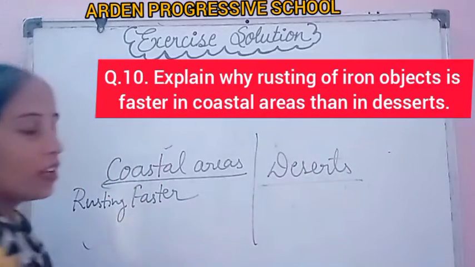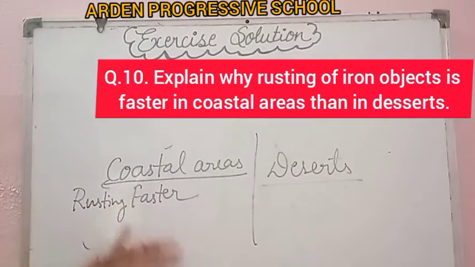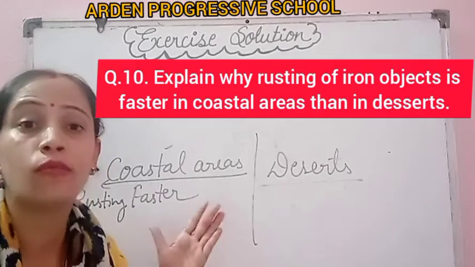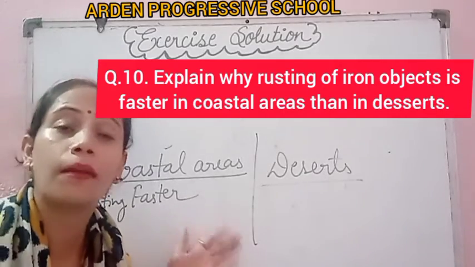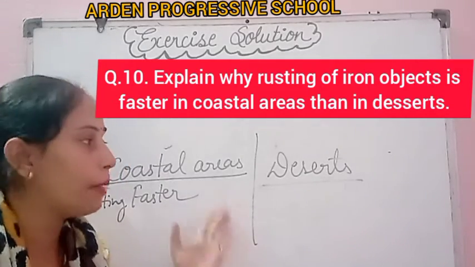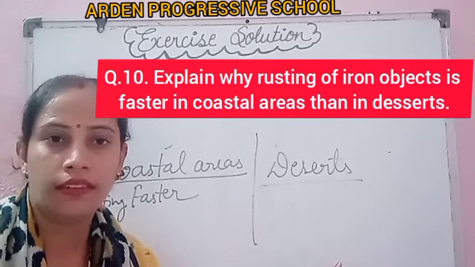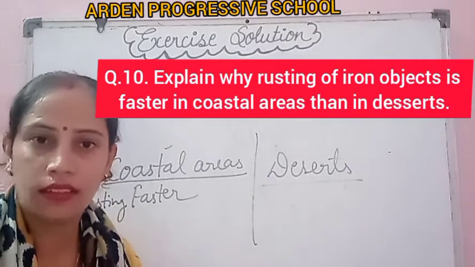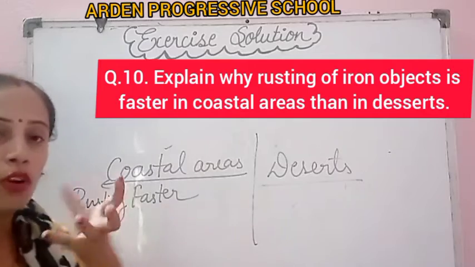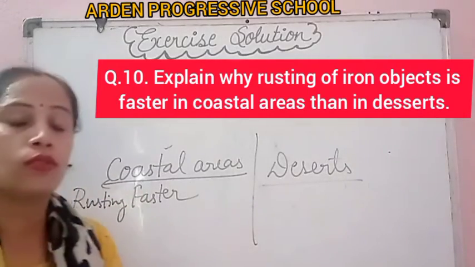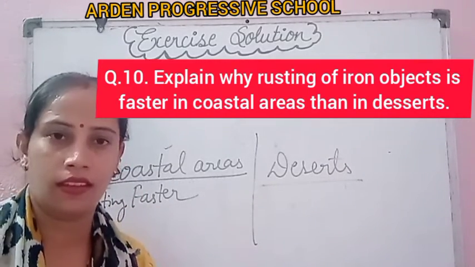Why? Because, students, in the air of coastal areas the moisture is in higher amount in comparison to the desert. Desert places are already dry. So the moisture in the air of coastal areas is higher.